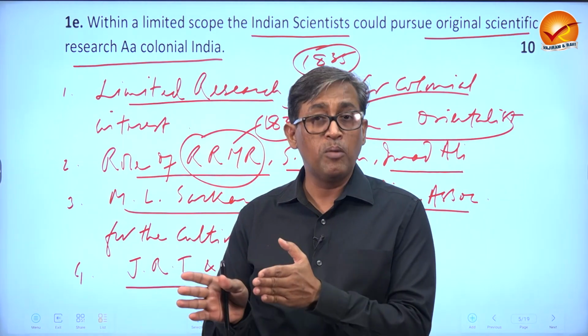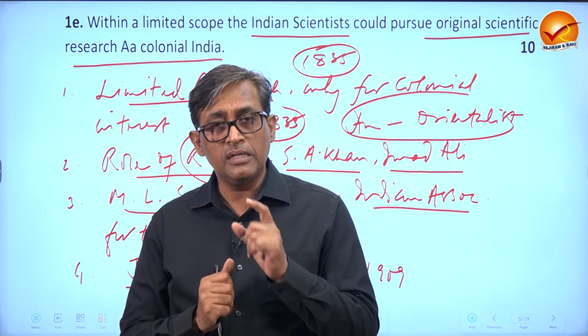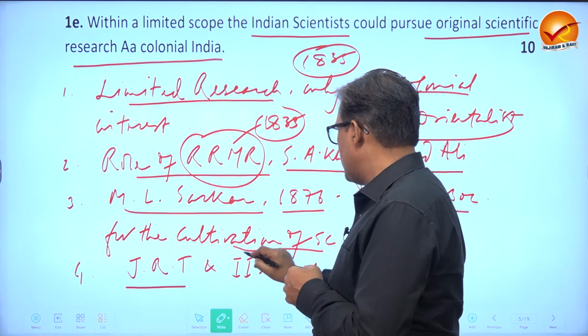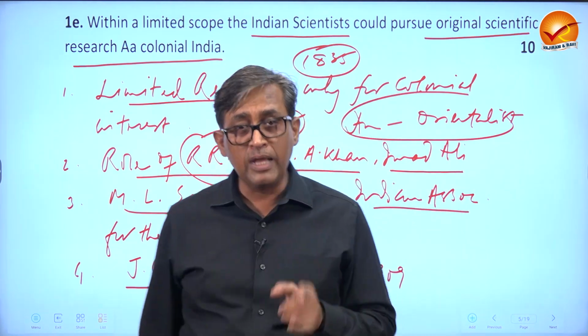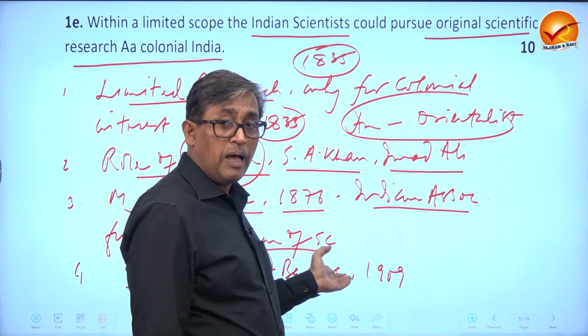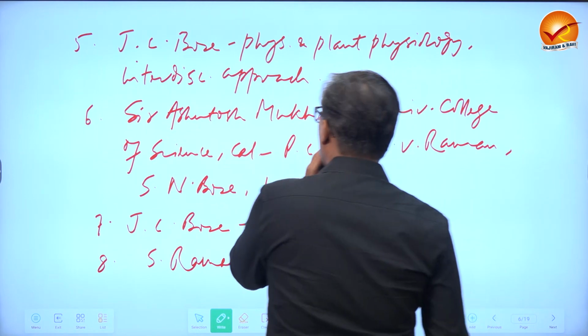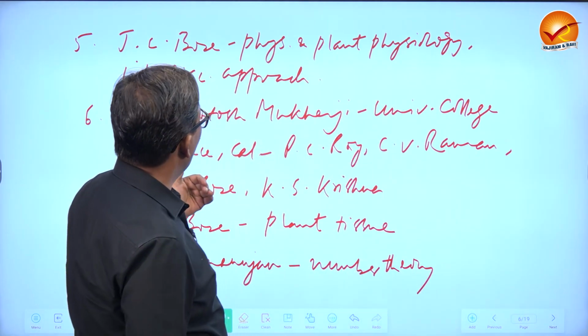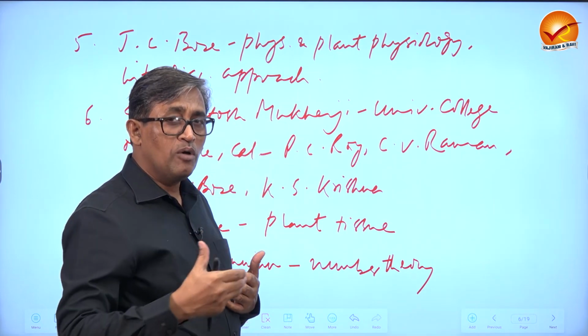Firstly, he worked in Bombay, and later on, it was his efforts and the efforts of some other Indian scientists which led to the establishment of the famous Indian Institute of Science at Bangalore in 1909.